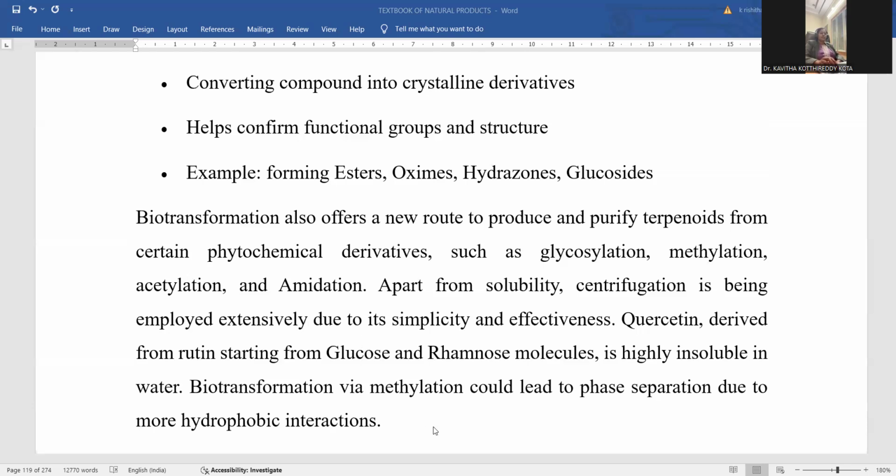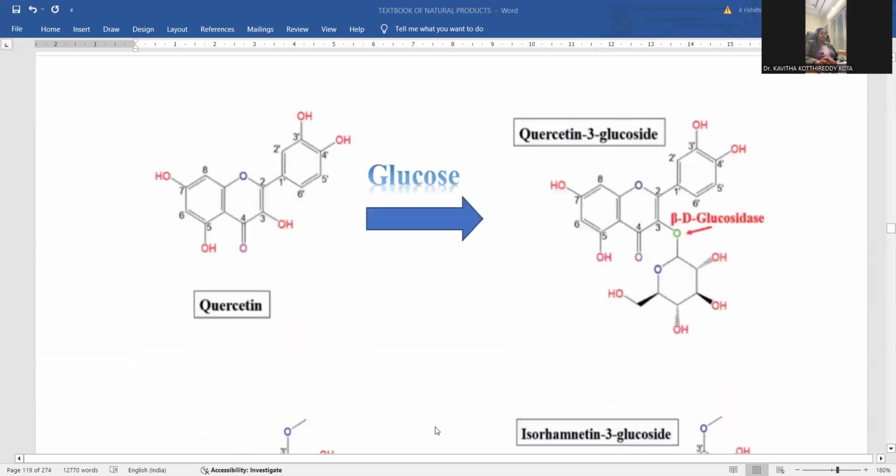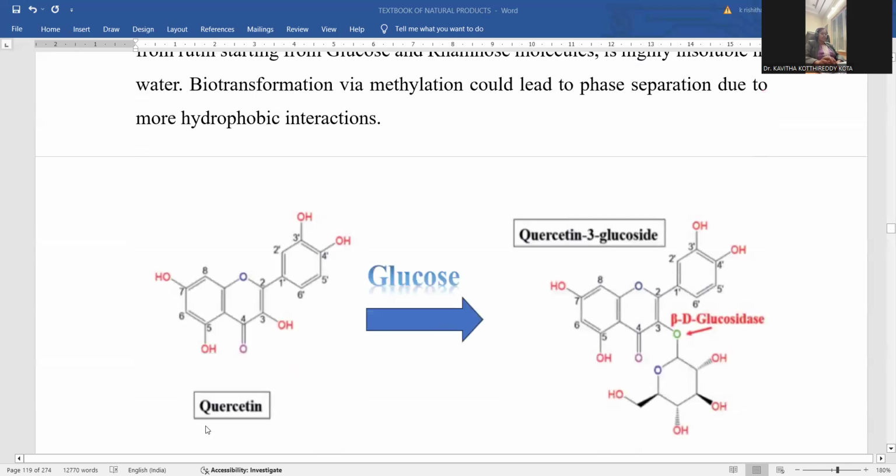This is the way transformations occur, right? I'm taking the simplest example, quercetin. Quercetin is a terpene; you can locate it as a rhamnetin derivative. Here is the benzene nucleus with hydroxyl, hydroxyl, hydroxyl, hydroxyl. It is a polyhydroxyl system. You are supposed to treat it with glucose so that glycosidation is possible. Wherever a hydroxyl linkage is there, that hydroxyl group will be added with this glucose.